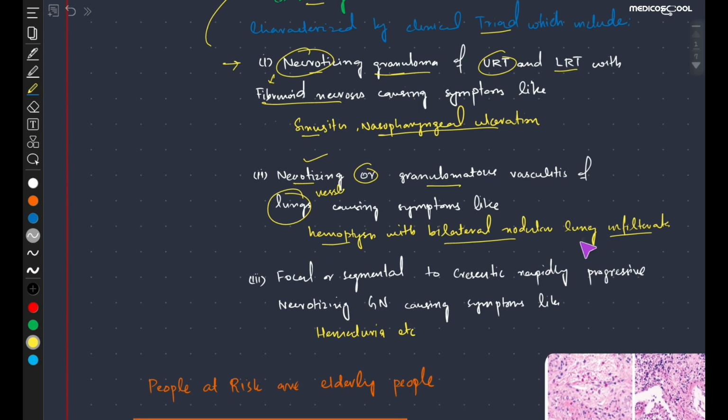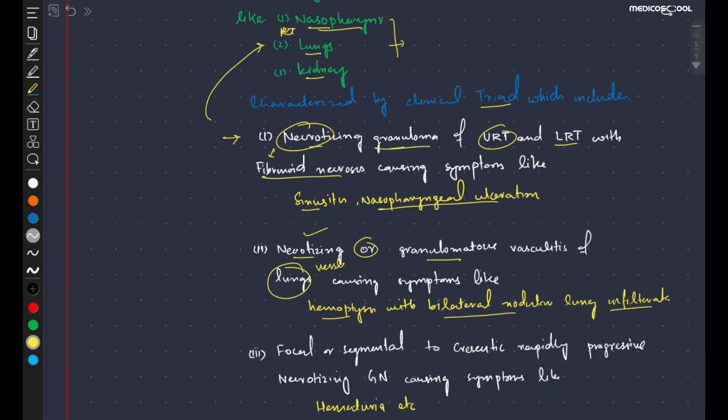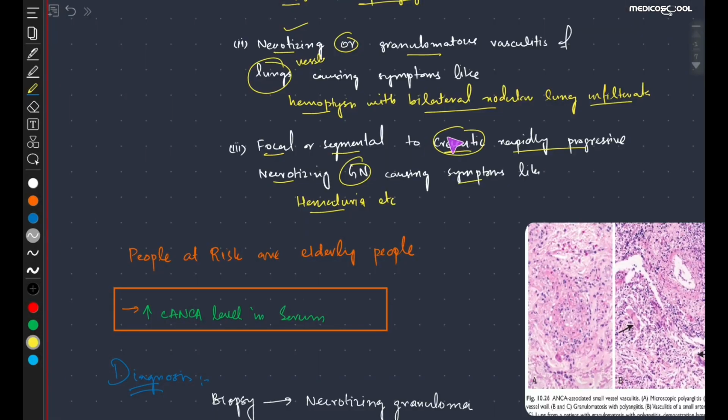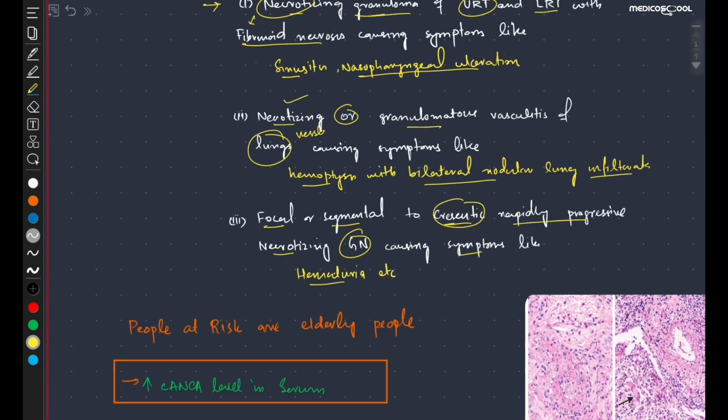with bilateral lung infiltrates. तीसरा पॉइंट जो ऑर्गन इफेक्ट करता है मोस्टली, वो है किडनी। फोकल और सेगमेंटल टू क्रिसेंटिक रैपिडली प्रोग्रेसिव necrotizing glomerular nephropathies cause symptoms like hematuria etc. तो ये clinical triad है, consists of 3: necrotizing granuloma of the upper respiratory tract or lower respiratory tract, necrotizing granulomatosis vasculitis of the lungs, and the focal or segmental to crescentic rapidly progressive necrotizing